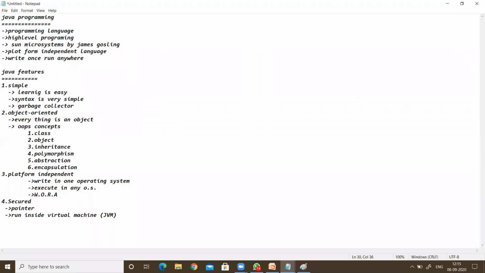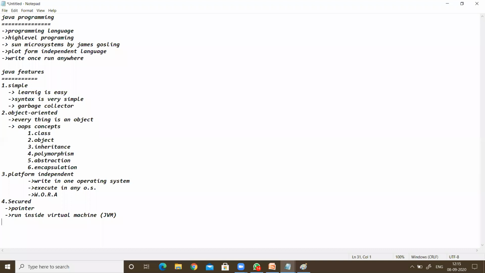C++ programs do not have any virtual machine, so they work directly on the hardware. But in Java, programs execute on the virtual machine only. So Java programs are very secure.